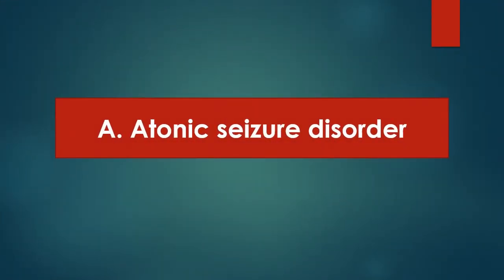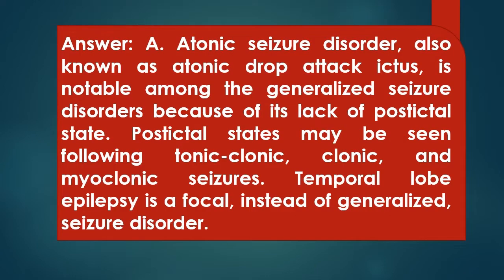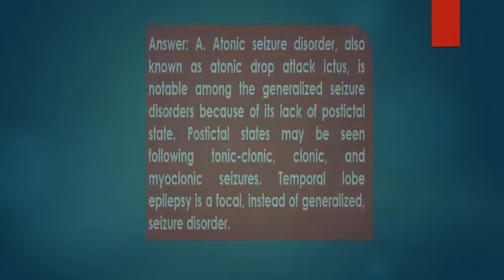Atonic seizure disorder, also known as atonic drop attack ictus, is notable among the generalized seizure disorders because of its lack of postictal state. Postictal states may be seen following tonic-clonic, clonic, and myoclonic seizures. Temporal lobe epilepsy is a focal, instead of generalized, seizure disorder.